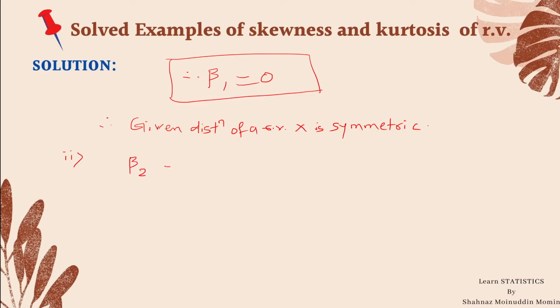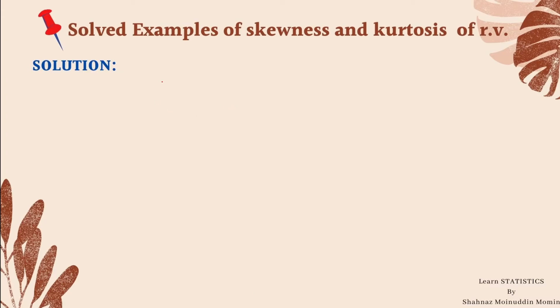By definition, beta 2 equal to mu 4 divided by mu 2 square. By substituting the values of mu 4 and mu 2, we get here mu 4 is 27 and mu 2 is 3. So it is 27 by 3 square, which is 27 upon 9, and that comes out to be 3. Therefore, the value of beta 2 is equal to 3.